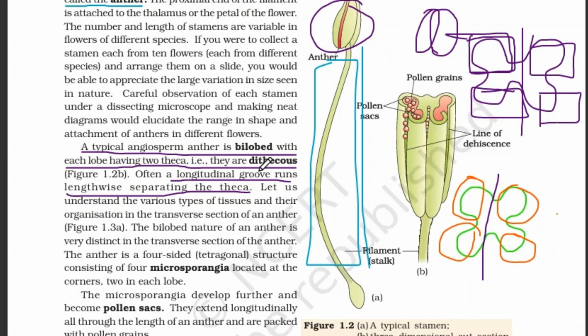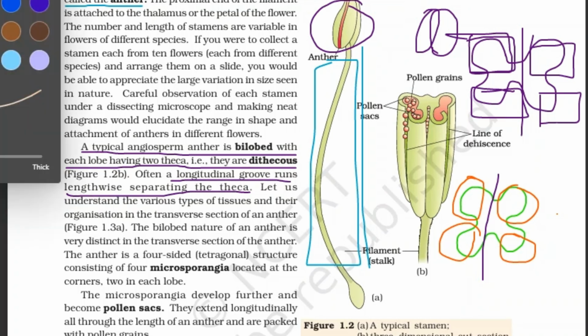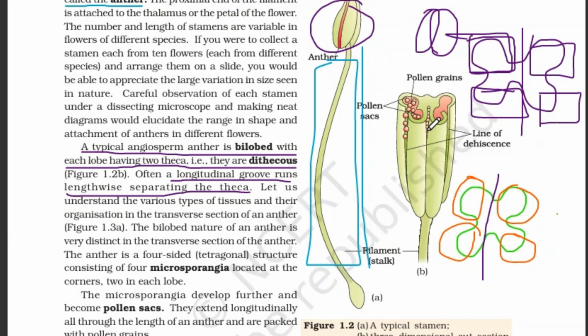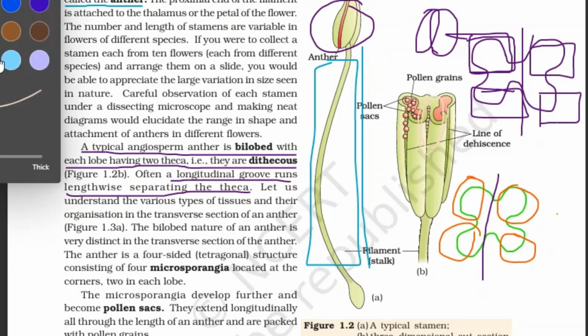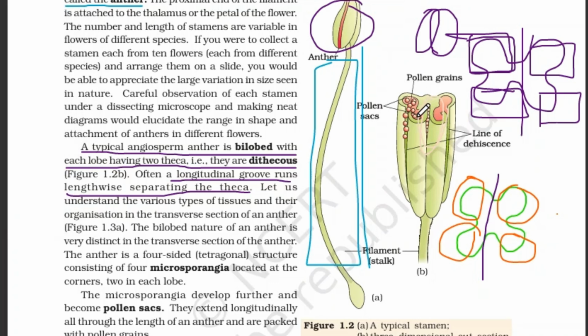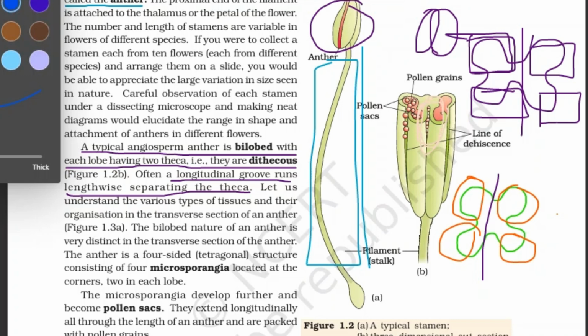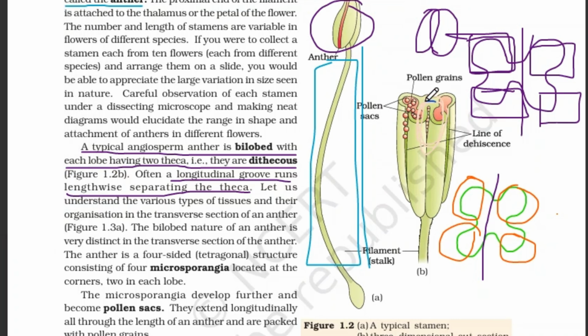A longitudinal groove runs lengthwise, separating the theca. It might be a bit confusing to understand which longitudinal groove. So this one, this is the longitudinal groove.